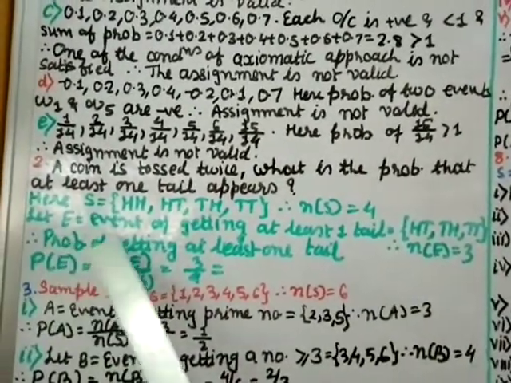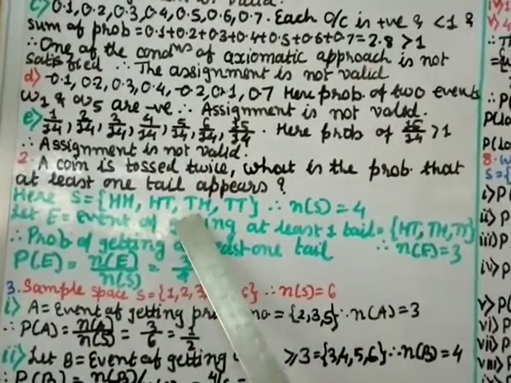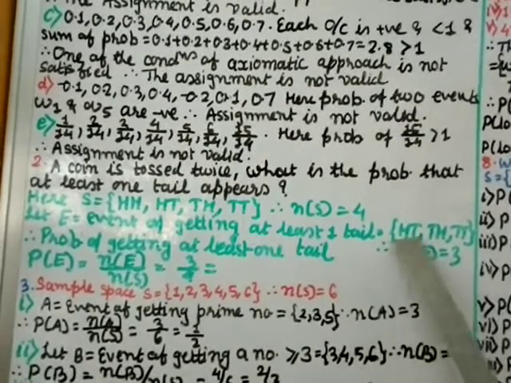Now let E be the event of getting at least one tail. So the outcomes with at least one tail are HT, TH and TT, right? HT, TH, TT.